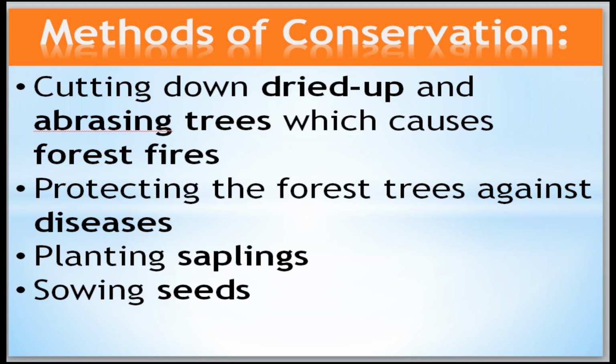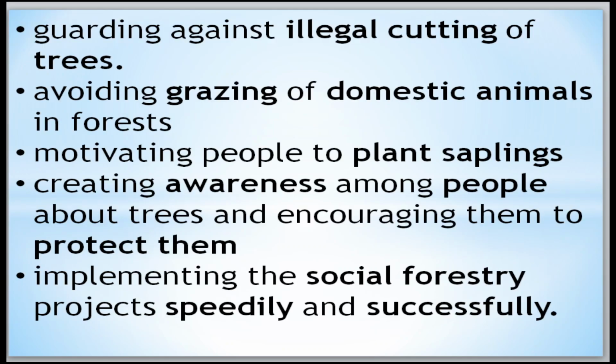Methods of conservation of forest: cutting down dried up and aging trees which cause forest fire, protecting the forest trees against diseases, planting saplings, sowing seeds, guarding against illegal cutting of trees, avoiding grazing of domestic animals in forest, motivating people to plant saplings, creating awareness among the people about trees and encouraging them to protect them, implementing the social forestry projects speedily and successfully.